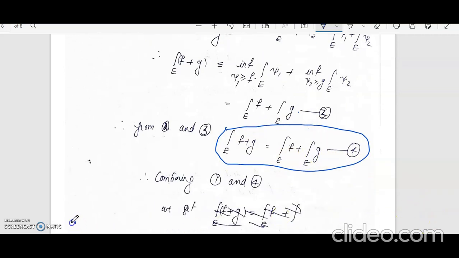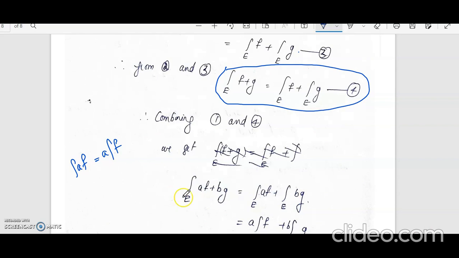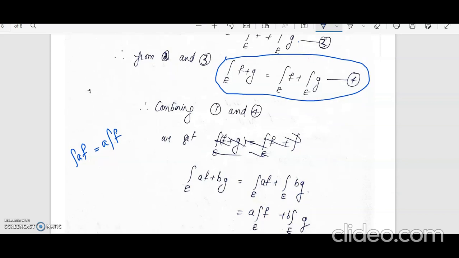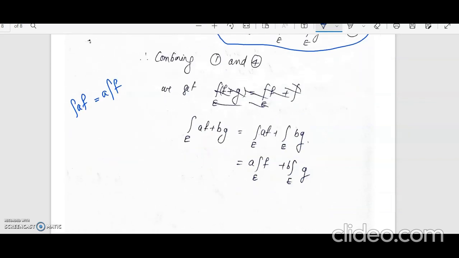Now we already got that the integral of af is equal to a times the integral of f. So combining these two equations, we will get the integral of af plus bg as the integral of af plus the integral of bg. So that is a times the integral of f plus b times the integral of g. So that completes the proof of the first